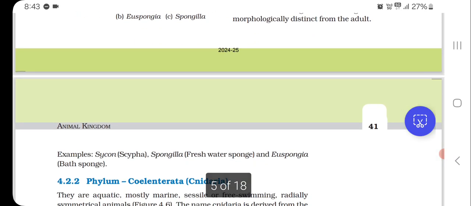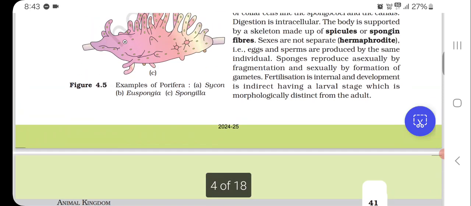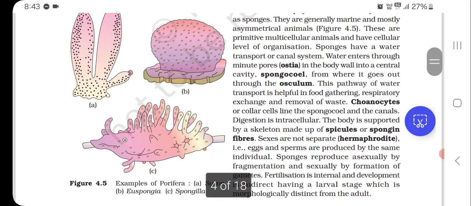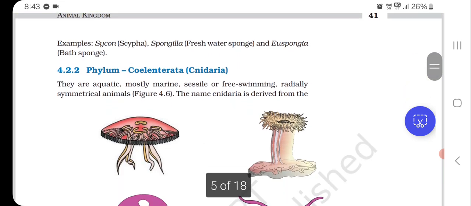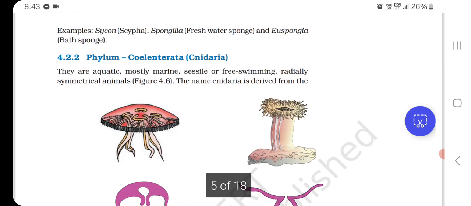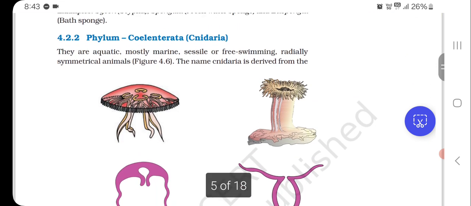The examples are Sycon, Scypha, Spongilla, freshwater sponge, and Euspongia, bath sponge. Here we can see the diagrams of them. The first one is A, Sycon, also known as Scypha. B is Euspongia, the bath sponge, and the other one is Spongilla, freshwater sponge.